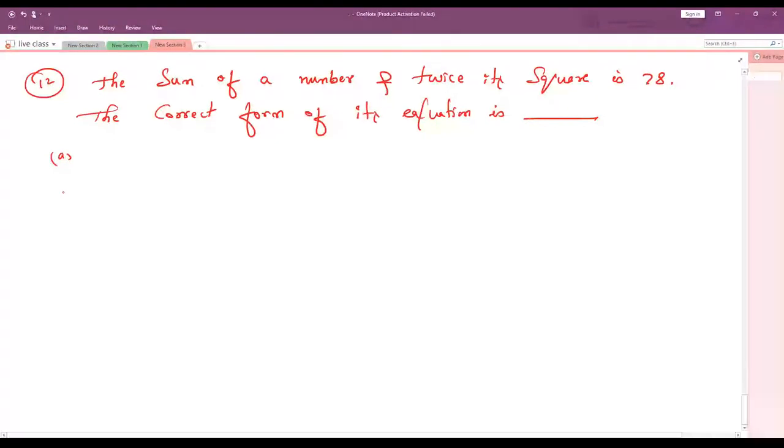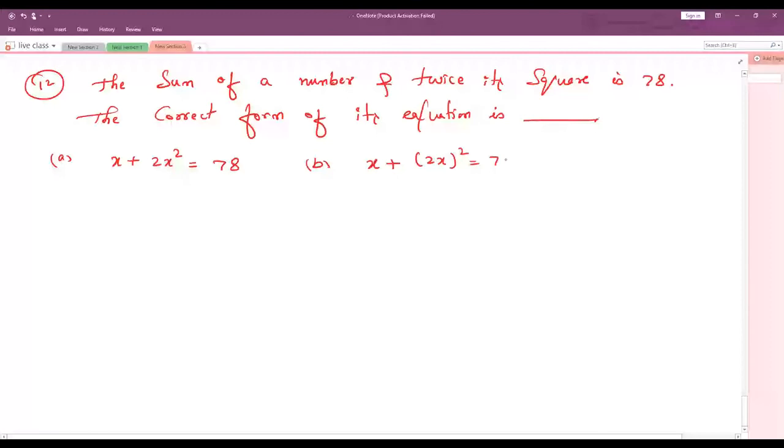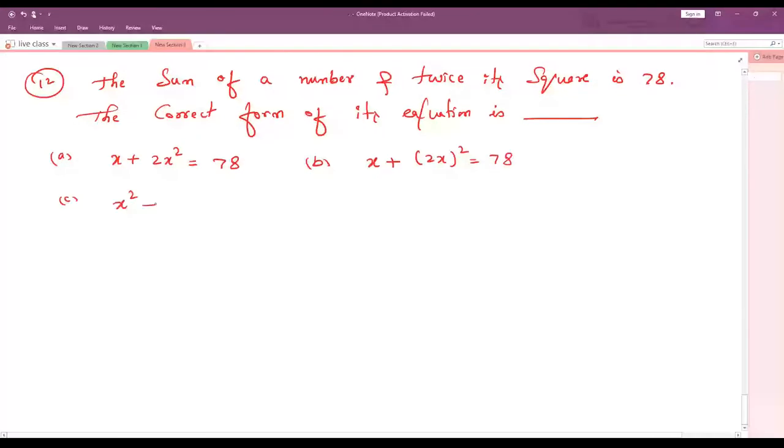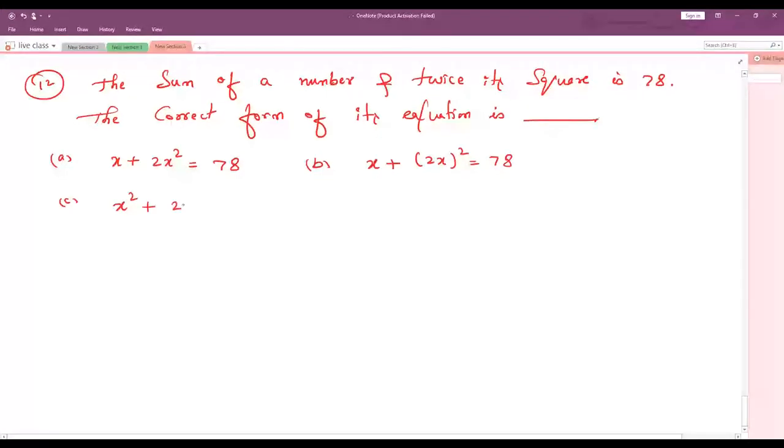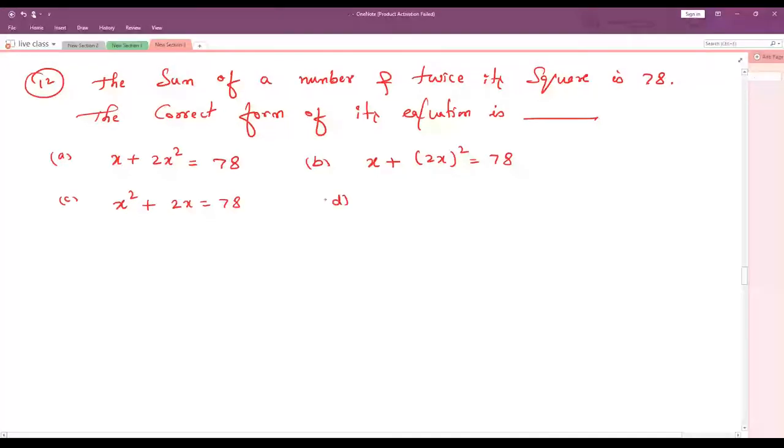Here the sum of a number and twice its square is 78. The correct form of its equation is option A, x plus 2x square is equals to 78. Option B, x plus 2x whole square is equals to 78. Option C, x square plus 2x is equals to 78. Option D, x square plus 2x whole square is equals to 78.